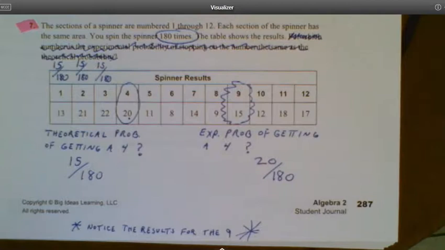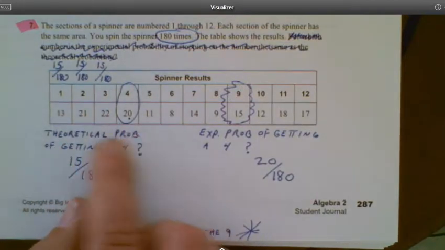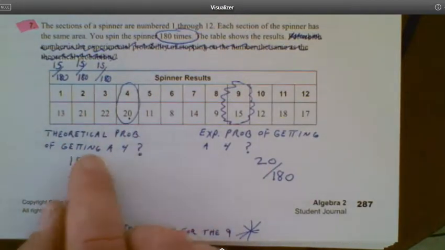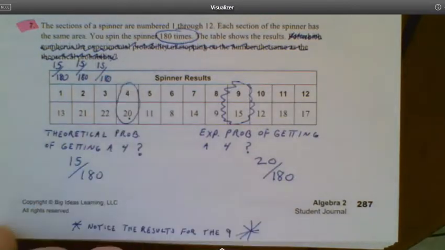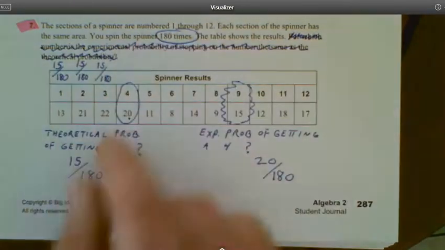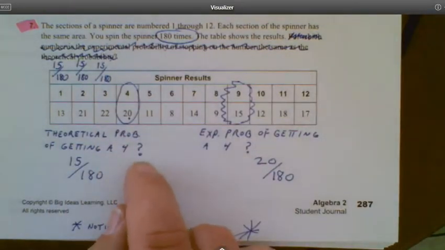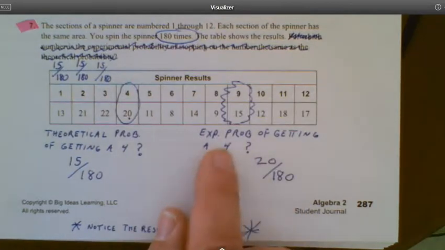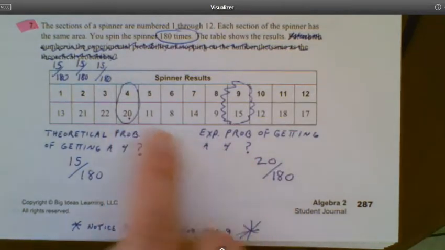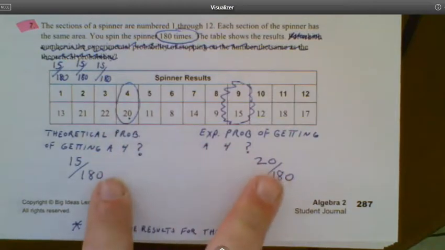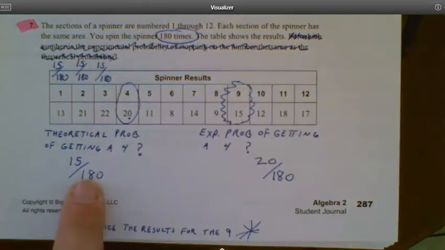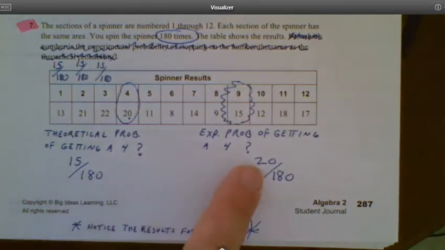That's the difference. So if we said, what's the theoretical probability of getting a 4? Well, in theory, I should get it 15 out of the 180 times, right? But in the experiment that was conducted, what actually happened? So the experimental probability of getting a 4 in this case was 20 out of the 180, right? And so that was the difference in this event. Obviously, the outcome would change if you kept doing this. But in this event, that was the difference. So this was what should happen in theory. This is what actually happened in the experiment.